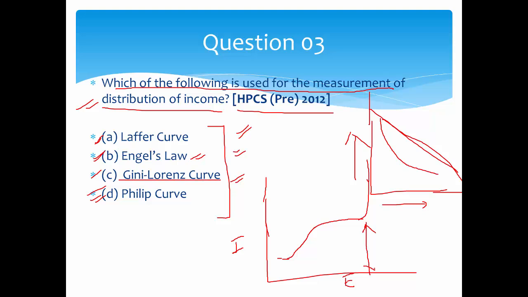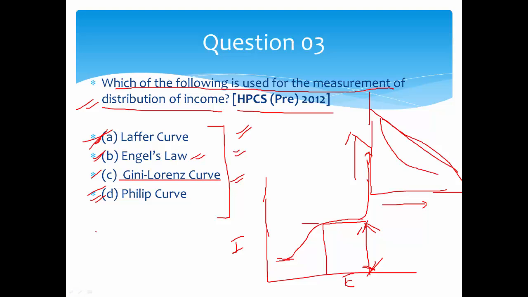For example, right now you are eating only dal chawal because your income is very low. As your income keeps increasing, instead of spending on dal chawal, you will spend more on pizza, burger, paneer, mutton, or other things. But expenditure keeps increasing only up to a certain limit, and after that, no matter how much your income increases, your expenditure on that particular product will be constant. So this is Engel's curve.